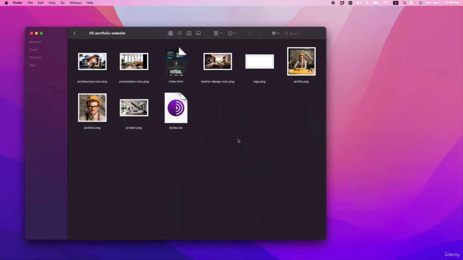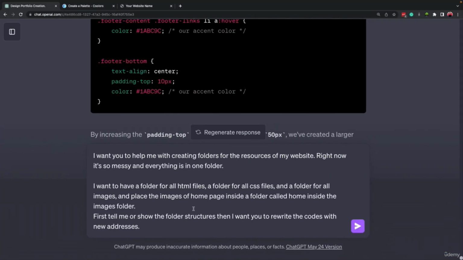Okay, so we want to arrange all of the documents or resources that we have for our website. I just suggested a way, okay, and then I told ChatGPT to first tell me or show me the folder structures. Okay, I wanted ChatGPT to have some room to make some changes if it thinks it is required. Okay, then I want you to rewrite the codes with new addresses.